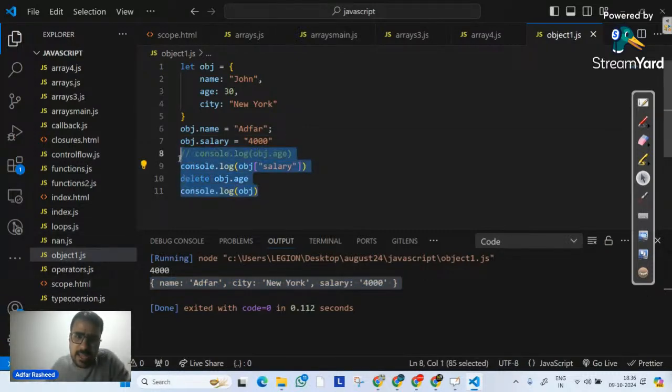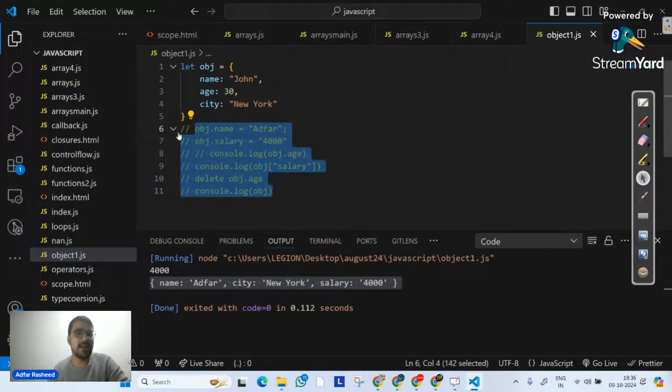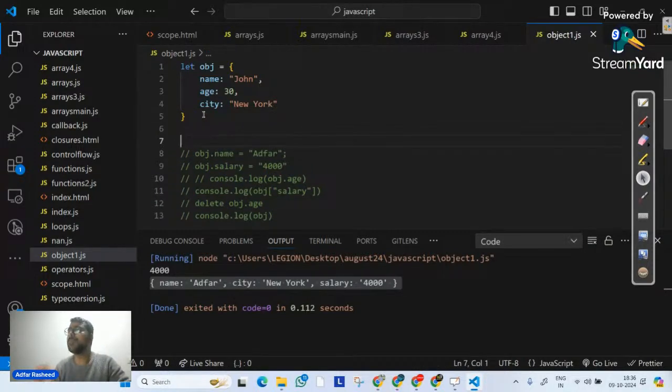One of the very used, very important methods inside objects is Object.keys. What do we mean by Object.keys? Before that, let's understand one very important thing: whenever I talk about JavaScript objects, an object is nothing but a data structure itself, which means it's an entity. And when we talk about entities, JavaScript has a picture of it. JavaScript knows what an object is and how an object is created, because everything in JavaScript is an object.